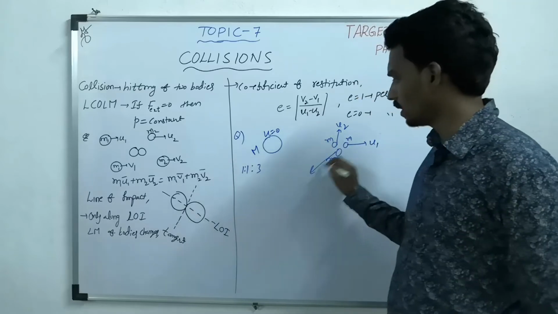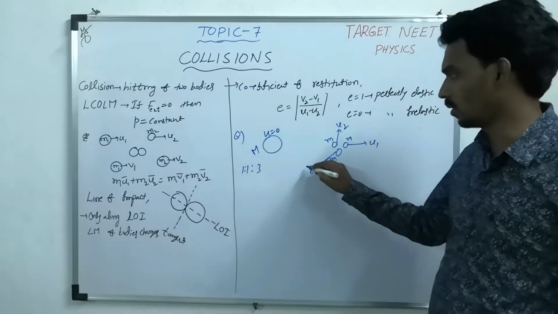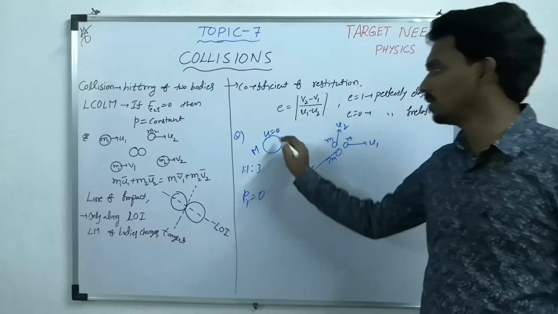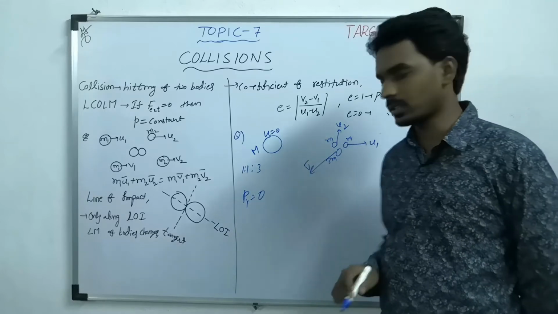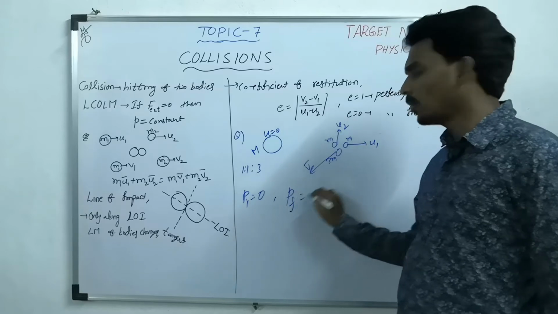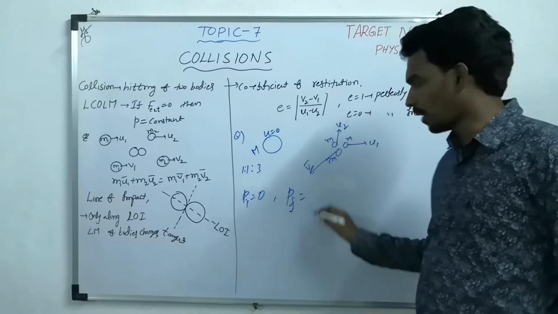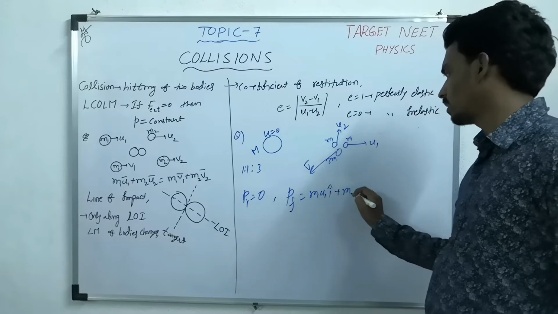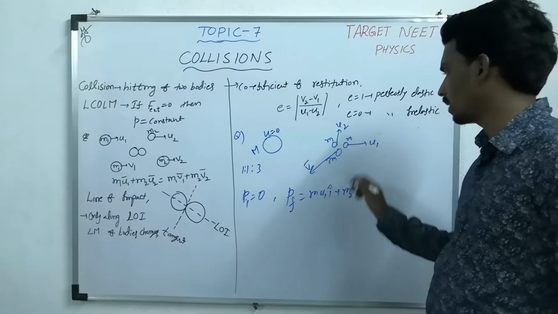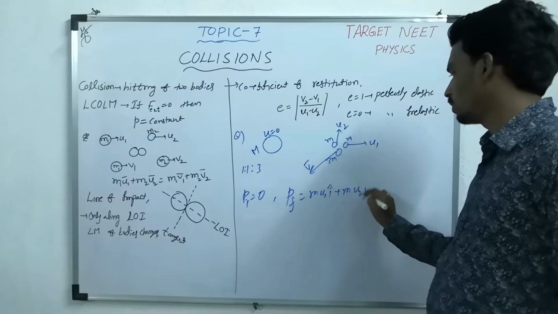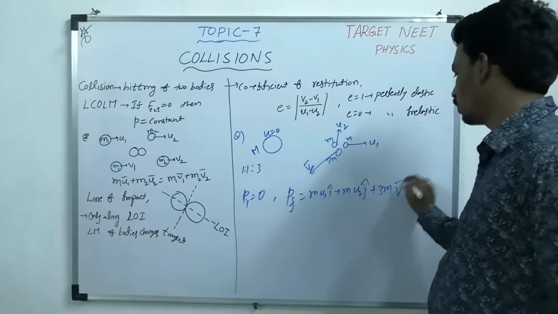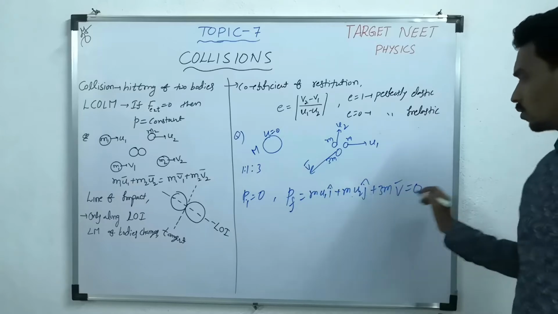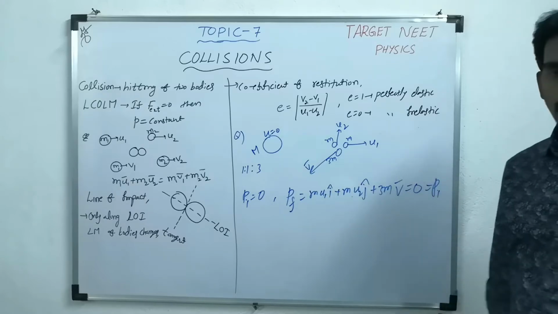Then what about the third one? Some other direction we don't know. Let's take the velocity v bar. What is the initial linear momentum? 0, as the bomb is at rest. What about the final linear momentum now? The final linear momentum is m1 u1 i cap plus m1, which is nothing but m, into u2 j cap plus 3m into v bar. This should be what? 0, because this should be equal to the initial linear momentum.